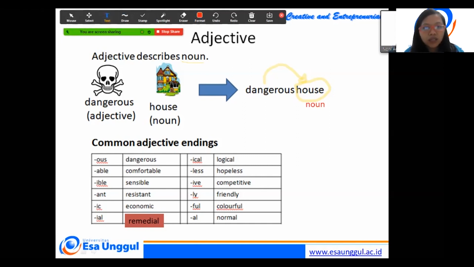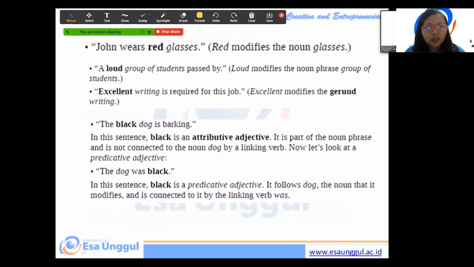So I will give another example. Bajunya warna-warni. So you can say colorful dress. So for the example, dress is noun and colorful is adjective. Next, we see the example.